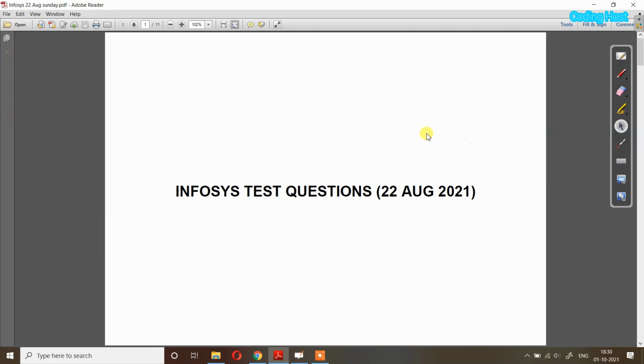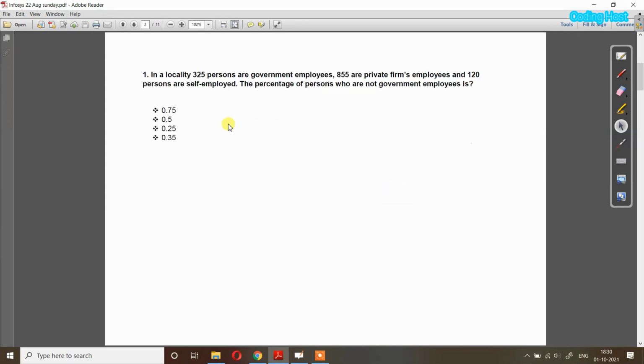In this video, I will explain some questions from the Infosys test that occurred on 22 August 2021. So this is our first question. In a locality, 325 persons are government employees, 855 are private firm employees, and 120 persons are self-employed. The percentage of persons who are not government employees is: so except this 325, the remaining are not government employees, so we have to add this 855 and 120, so it will become 975.